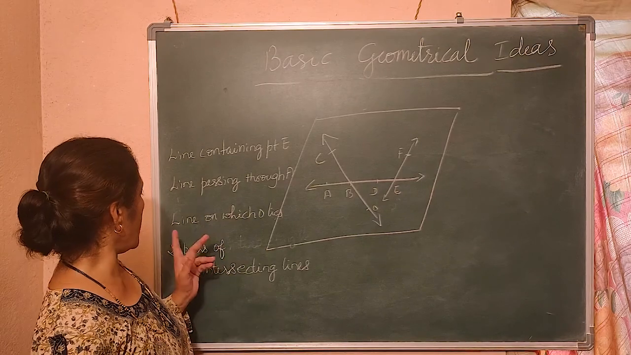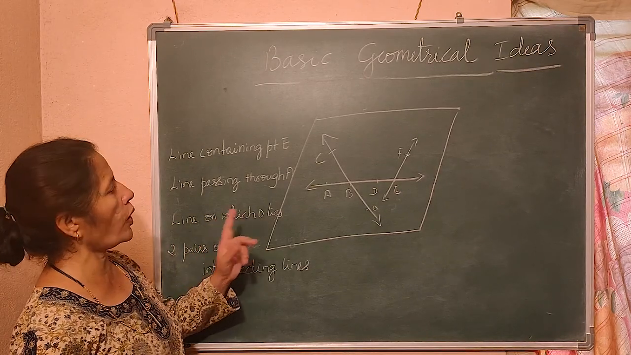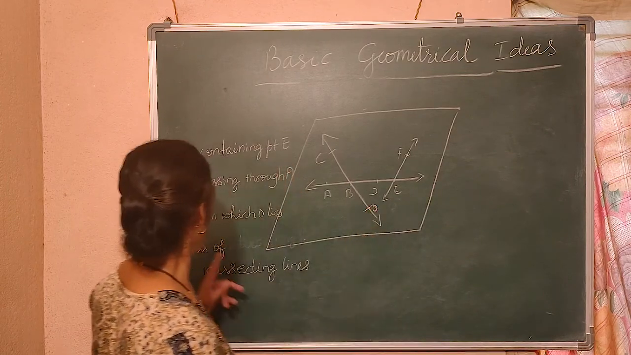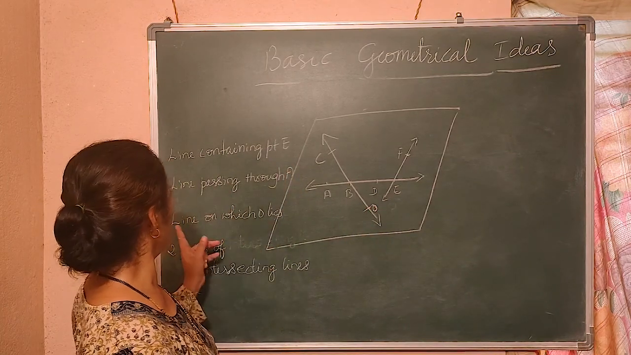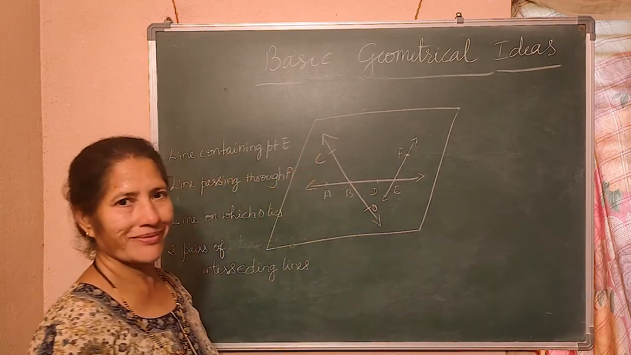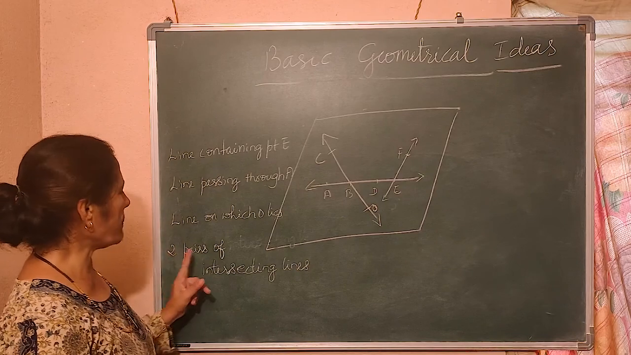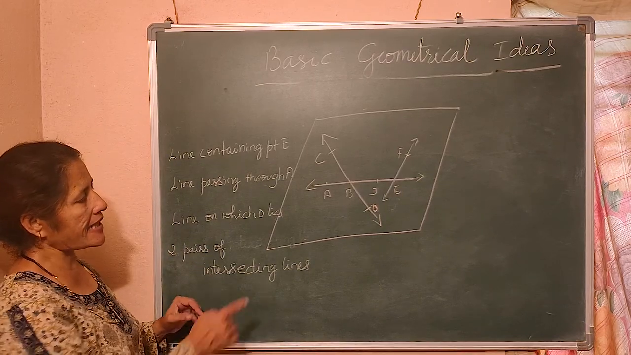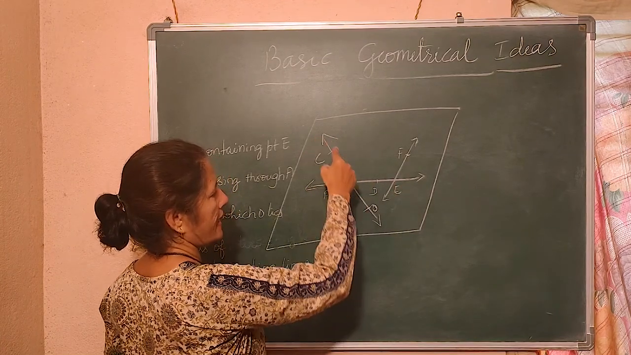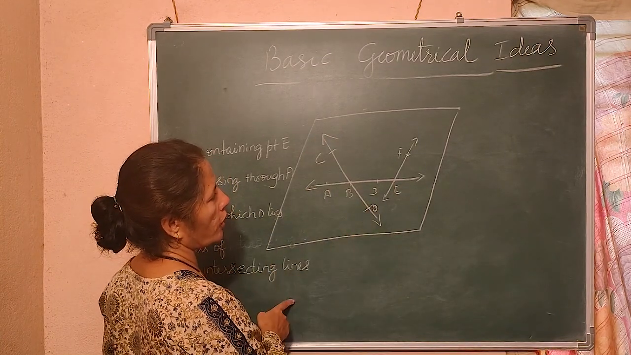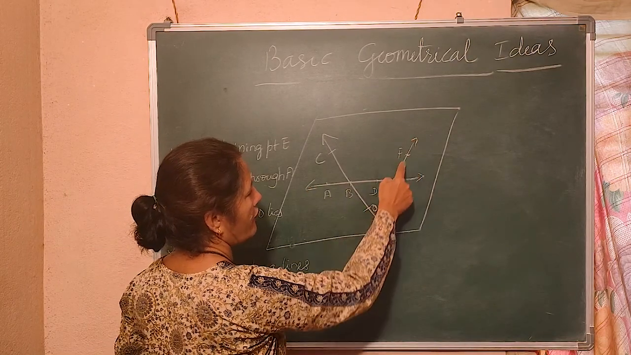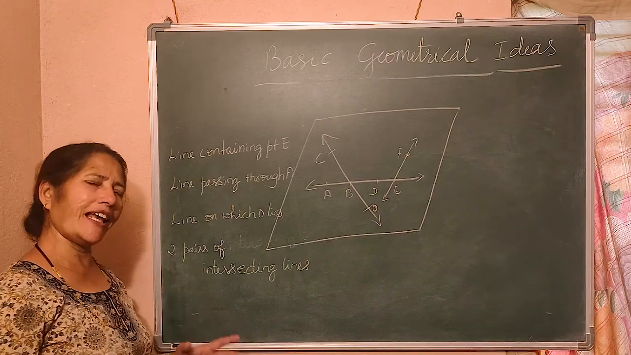Next, the line on which O lies. Where is O? O is here, you see. The line on which O lies is CO. Correct? Two pairs of intersecting lines. See, this is one pair: AE and CO. Or you can say AE and FE. Anything you can say.